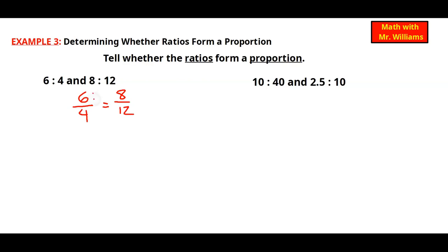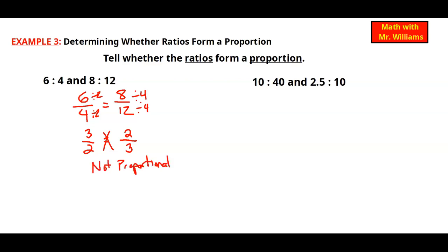So I have 6 and 4. I'm going to divide 6 by 2 and 4 by 2. That'll get me 3 over 2. The question is, does that equal 8 over 12? So what goes into 8 and 12? I can see that 4 will go into both. 8 divided by 4 will give me 2, and 12 divided by 4 is 3. You can see these are not the same fractions, so these are not proportional.